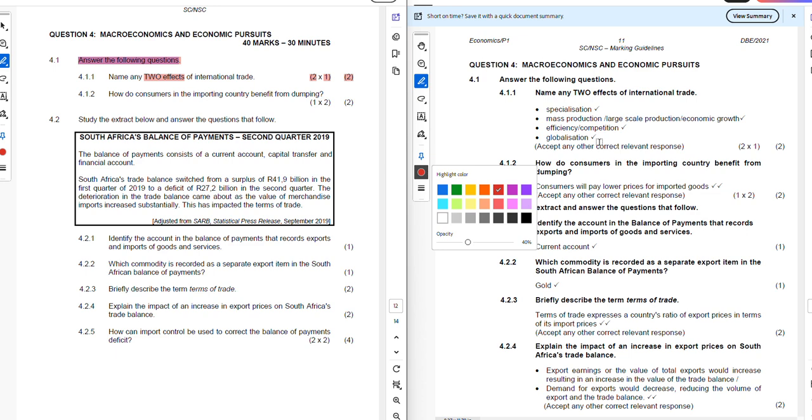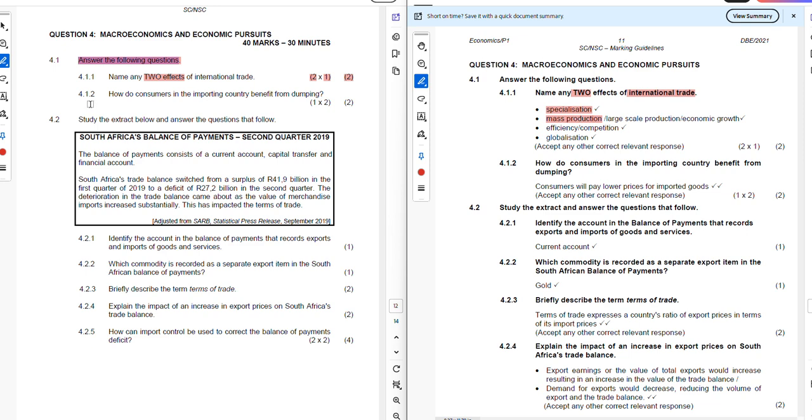Whatever you recall from the class is what you are expected to respond with in the paper. Again, only 2 effects of international trade. In my case, I will choose specialization as well as mass production, and the rest I wouldn't select, because only 2 are required to get a total of 2 marks for this question.